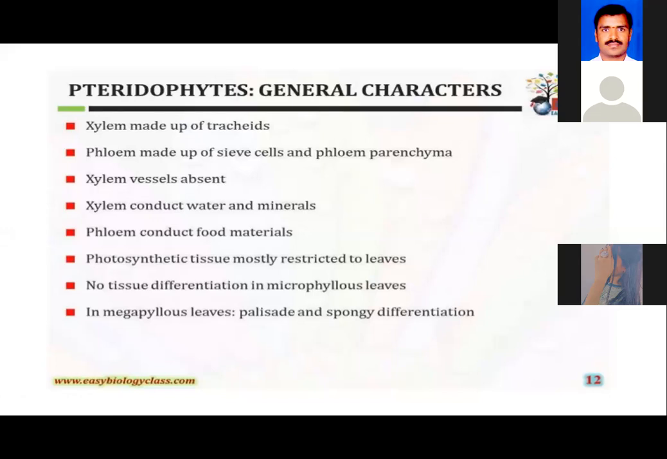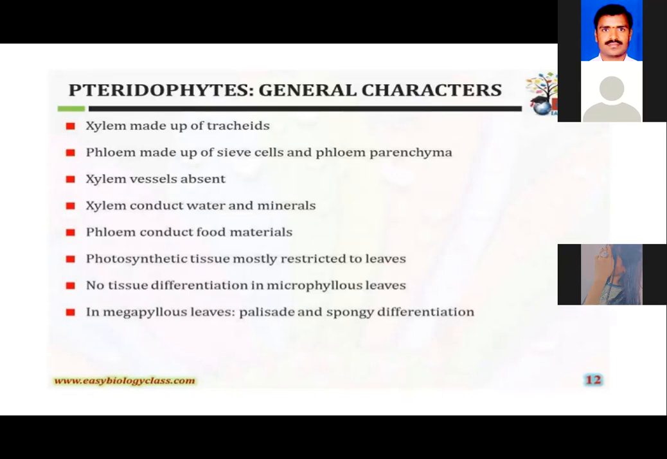The xylem cells that are absent in the pteridophytes are the xylem vessels or the trachea. They are absent in the pteridophytes. We can see only the presence of tracheids. So that's a very important point. Whereas in the phloem, we can see only the presence of sieve cells, but not the sieve tubes. Only sieve cells and the phloem parenchyma form the phloem tissue. So phloem conducts, as we all know, the food material, and the xylem conducts the water and the mineral salts.